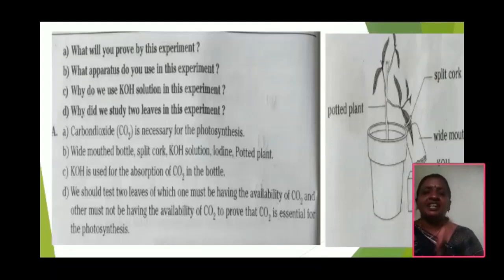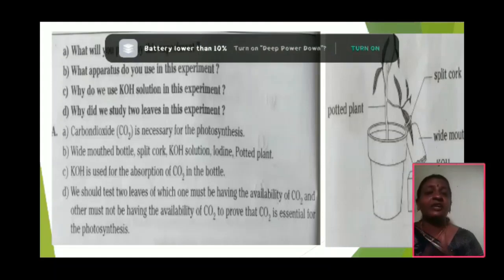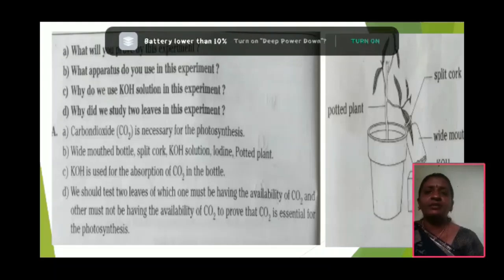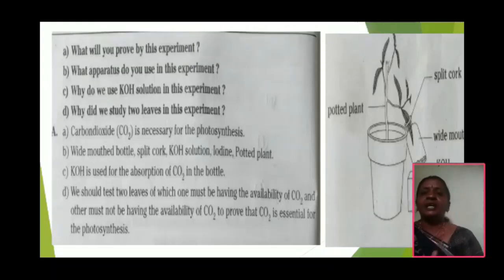See this picture. What is this? Carbon dioxide is necessary for photosynthesis experiment. What will you prove by this experiment? What is the aim of the experiment? Carbon dioxide is necessary for the photosynthesis experiment.